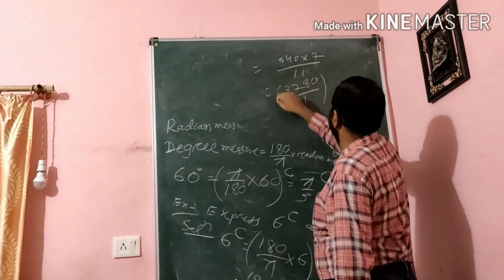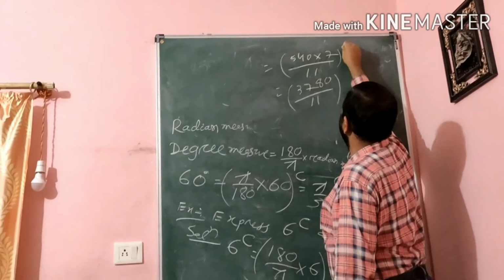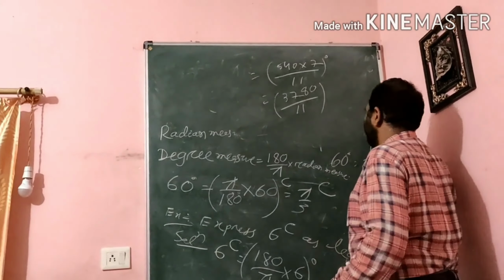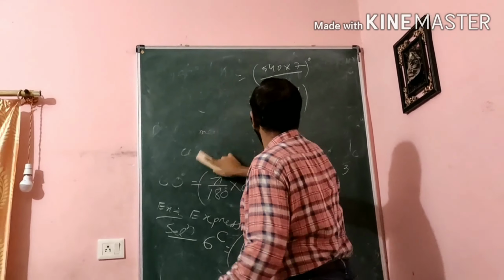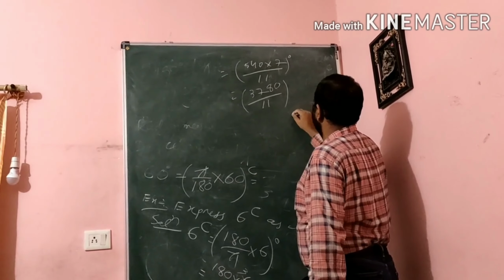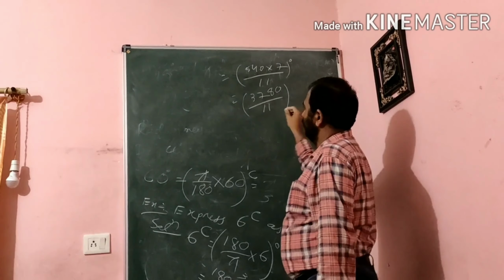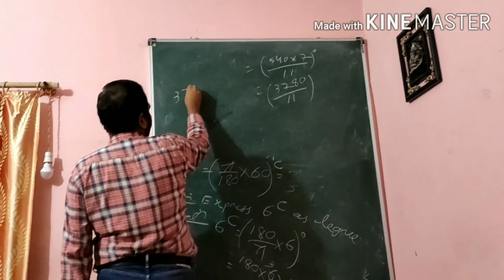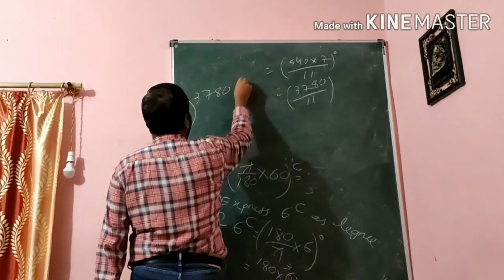Okay, this is the degree. But again we have to write it as a mixed fraction. We have to divide it. What will we get here? You see, here I am dividing 3780 divided by 11.